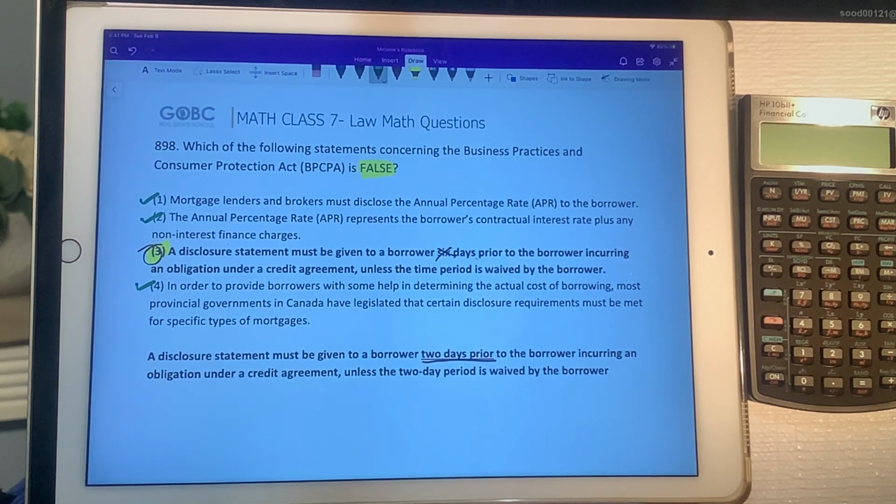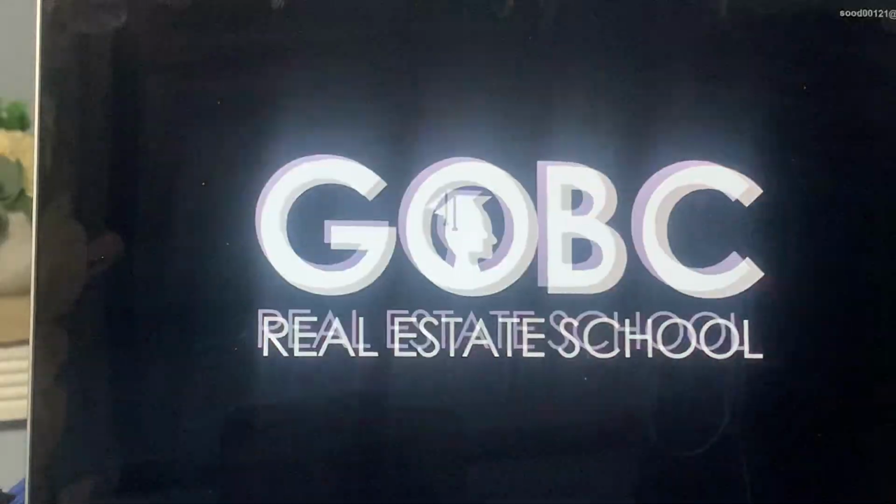And number 4 says, in order to provide borrowers with some help in determining the actual cost of borrowing, most provincial governments in Canada have legislated that certain disclosure requirements must be met for specific types of mortgages. That's true. And that is the reason why we have disclosure requirements, so that it's easier for borrowers to know exactly what they have to pay and what it's going to cost them in the end.